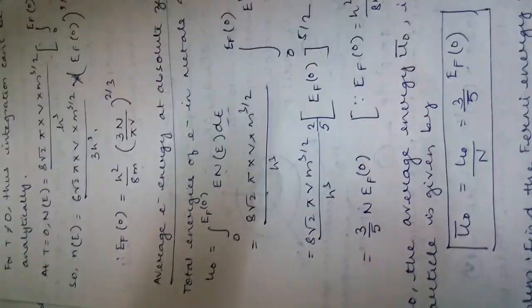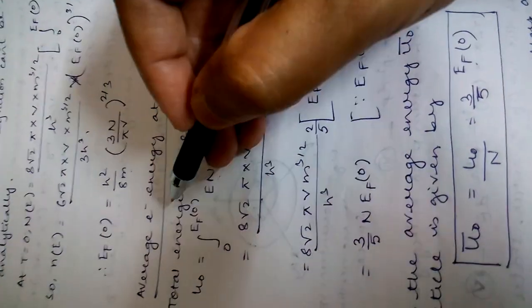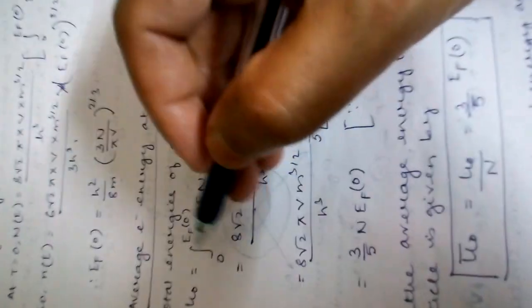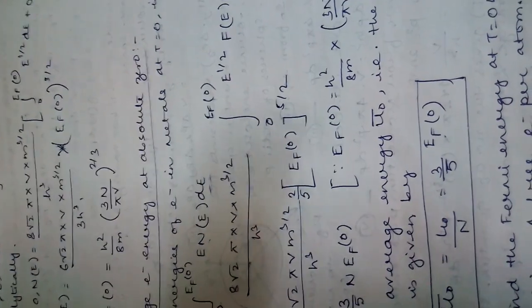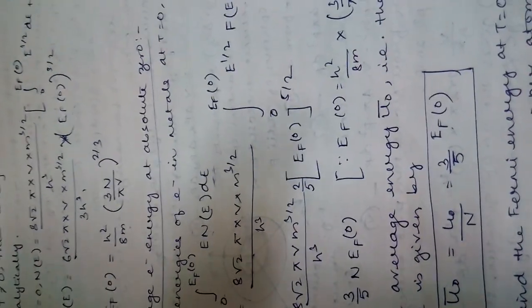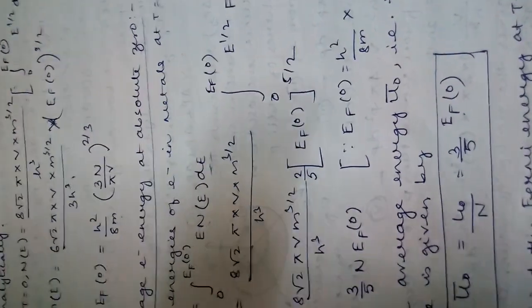actually here we should apply the same concept like the previous one. See, the limit should be 0 to infinity, and this limit should be split into two parts, 0 to EF0 and EF0 to infinity. Within the range EF0 to infinity, small f equals 0, that's why that portion should be cancelled out.